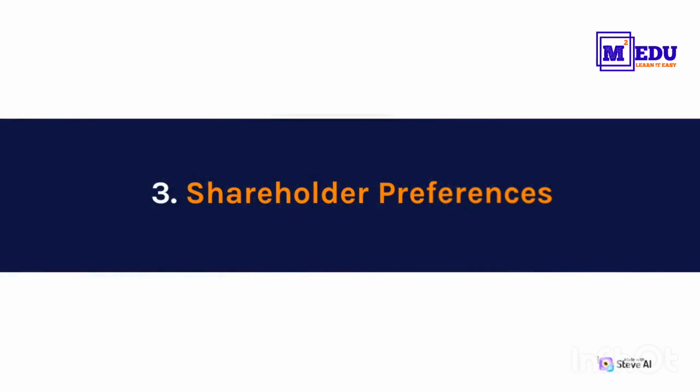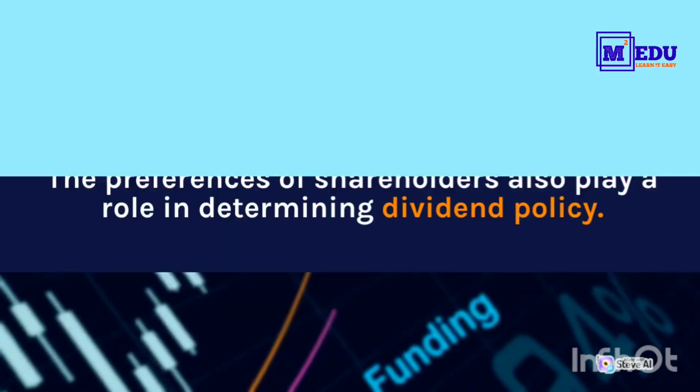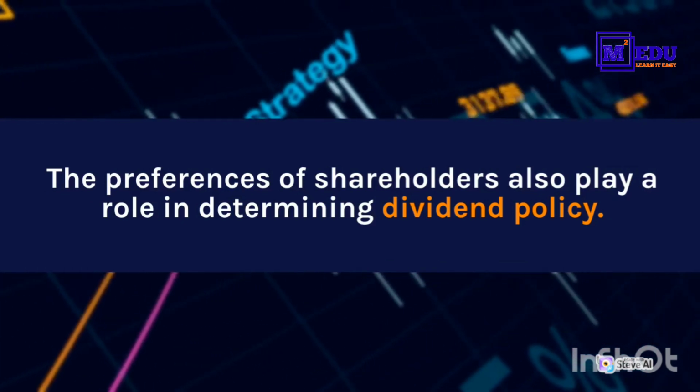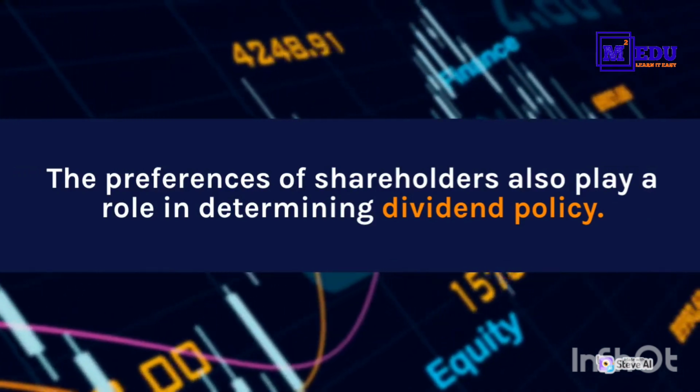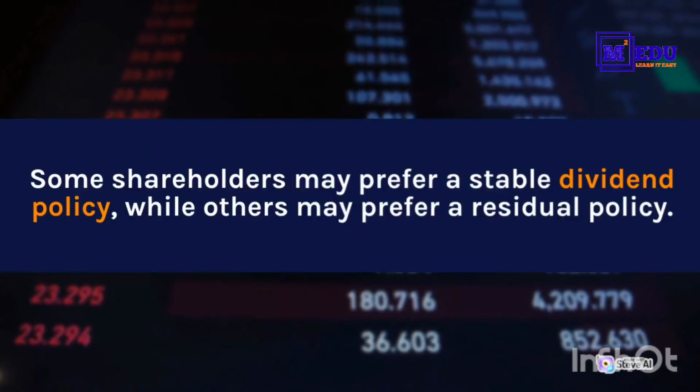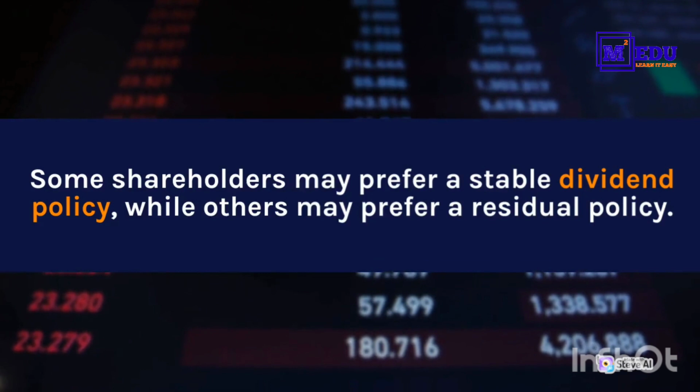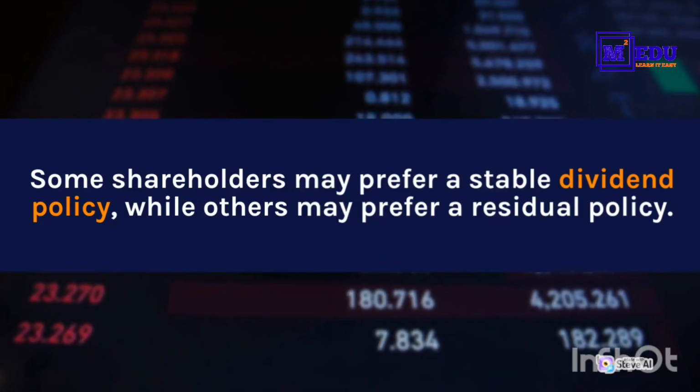3. Shareholder preferences. The preferences of shareholders also play a role in determining dividend policy. Some shareholders may prefer a stable dividend policy, while others may prefer a residual policy.